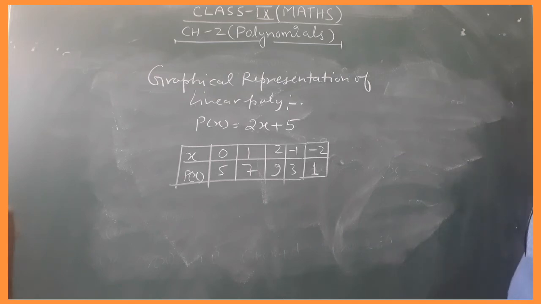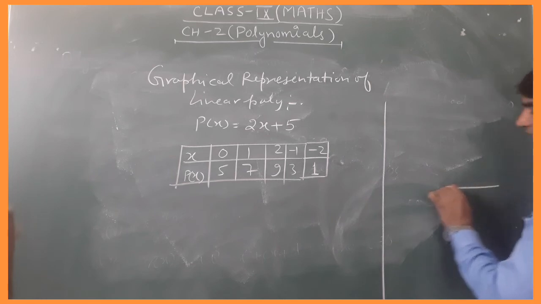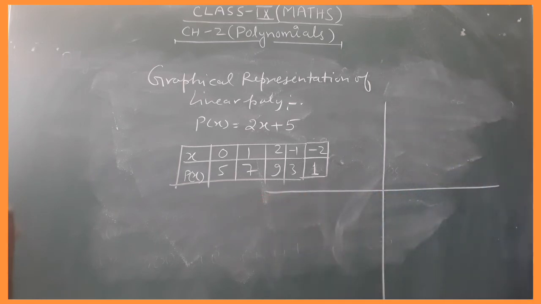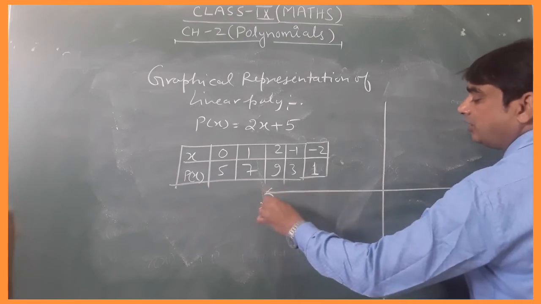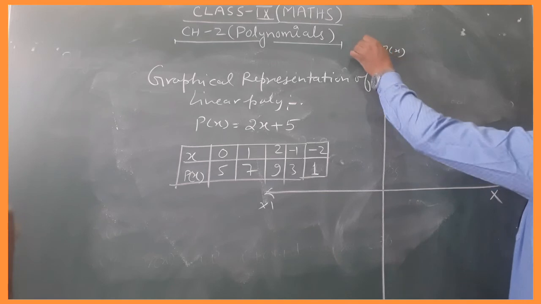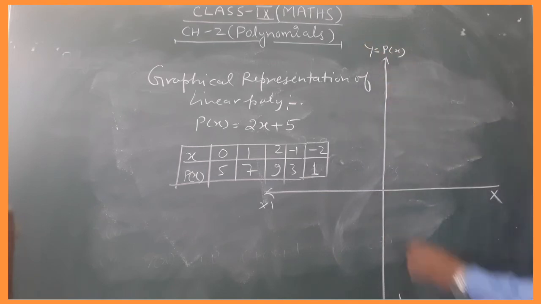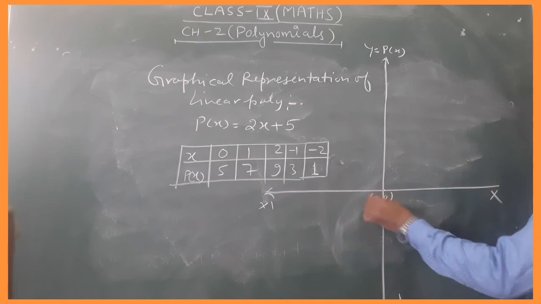So if you want to draw the graph, let's see what we get. This is the x axis, x' , this is p(x) or y, and this is y', and this is the origin, 0 comma 0.